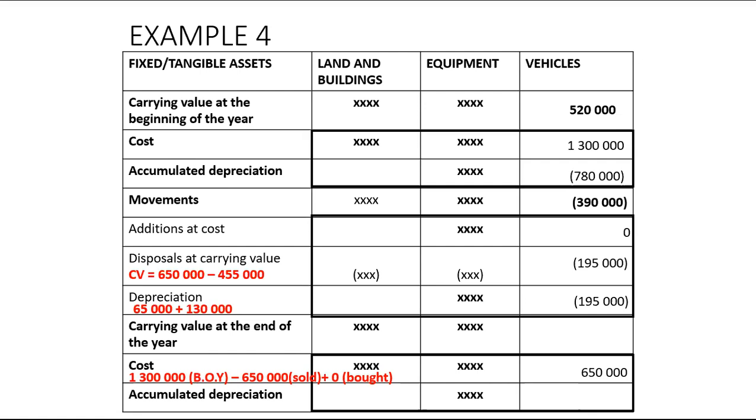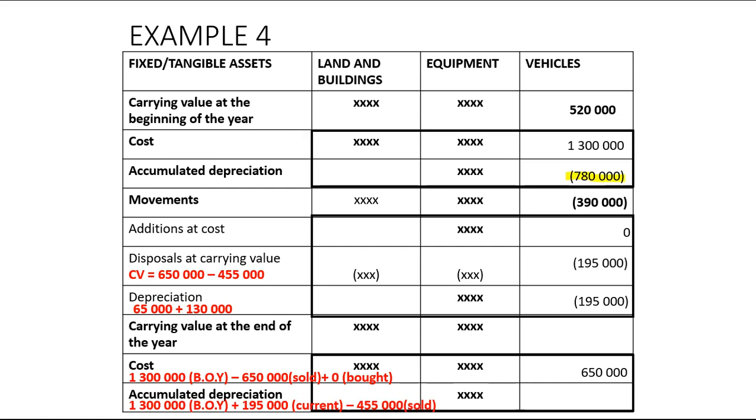Same with accumulated depreciation. At the beginning of the year, it was 780. You are going to take that 780 added with current year depreciation of 195 and minus accumulated depreciation of the asset sold, which is 455. So here what you normally do is take this.